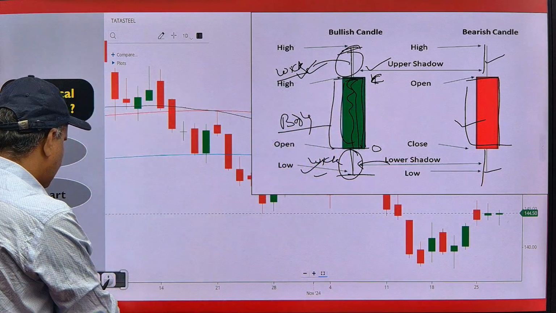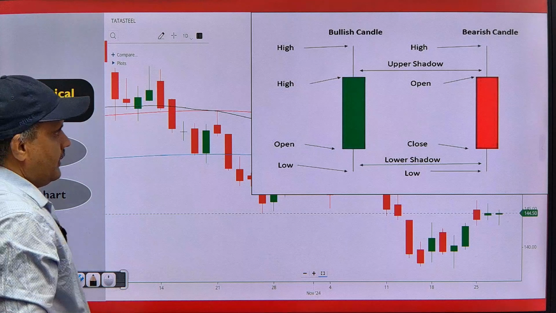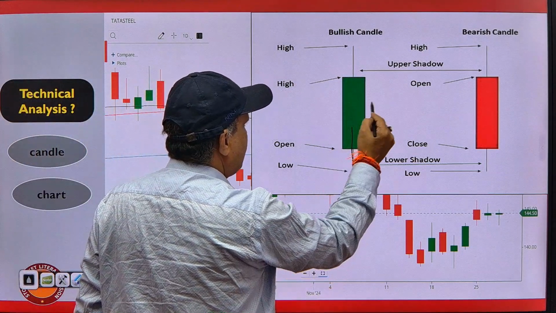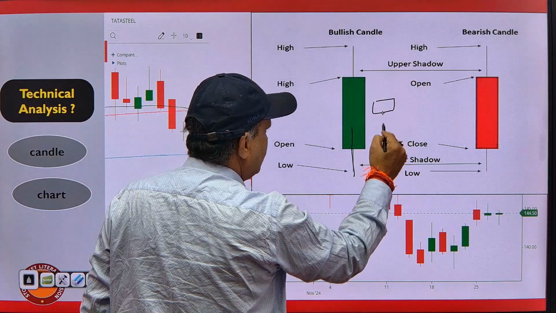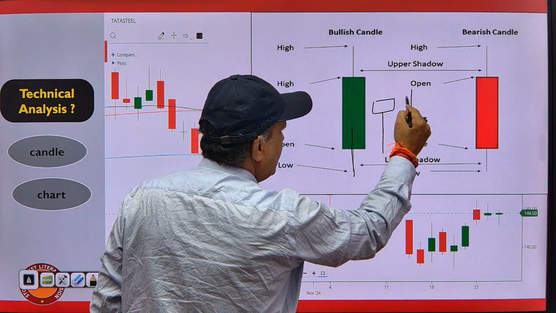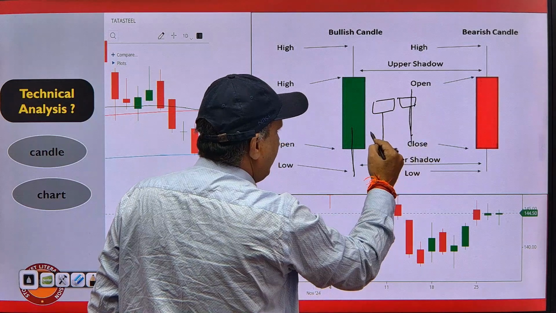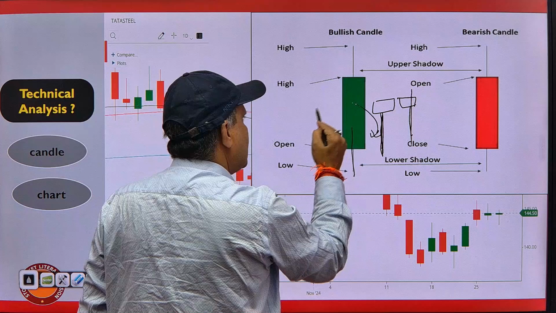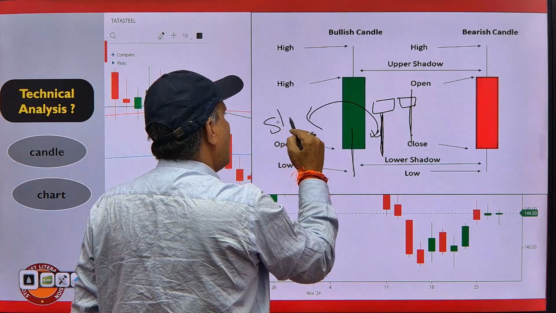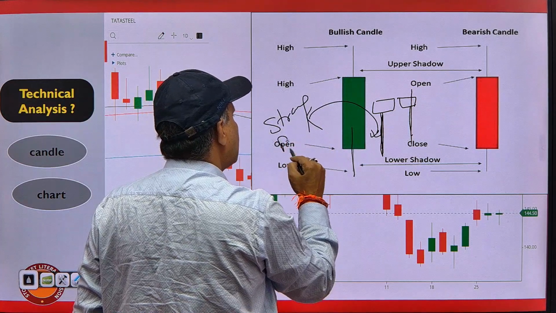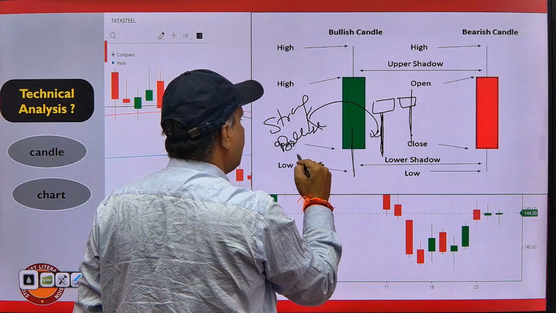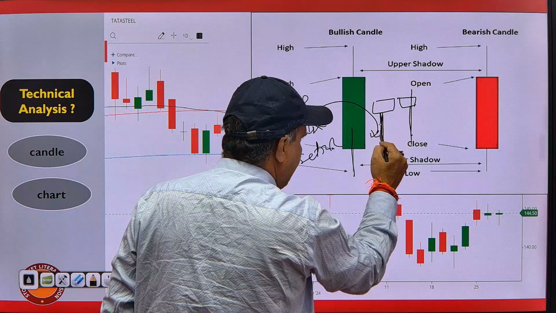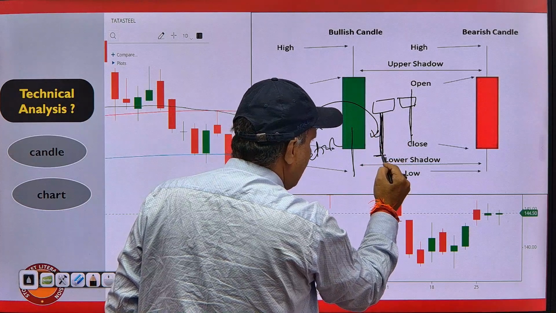In the normal way, if the wick is big downwards, for example in this type of candle, that means there will be stronger bullish sentiment. It means buyers are here. The price came down to this point, but buyers were here.